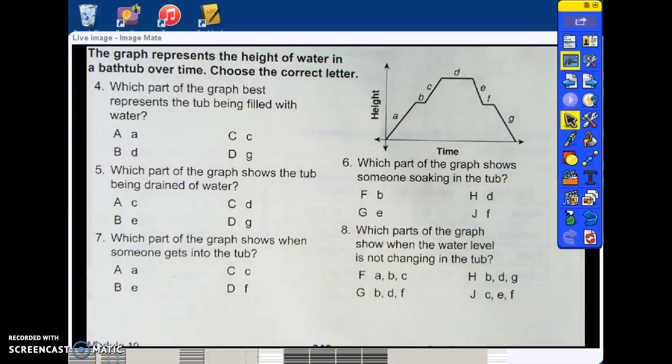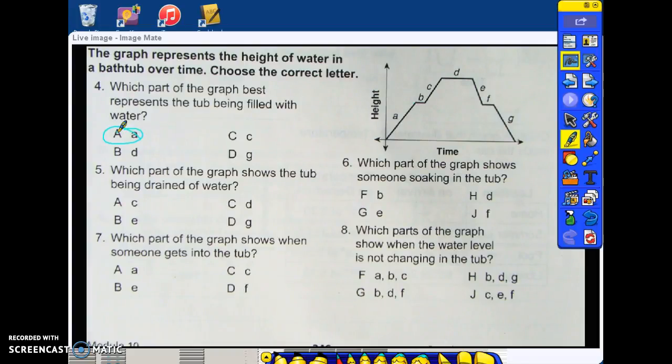All right, the graph represents the height of water in a bathtub over time. Choose the correct letter. Which part of the graph best represents the tub being filled with water? The water starts at 0, and as time passes, it increases because it's being filled with water. That is A. Which part of the graph shows the tub being drained of water? It's being drained at the very end, G, which is choice D.